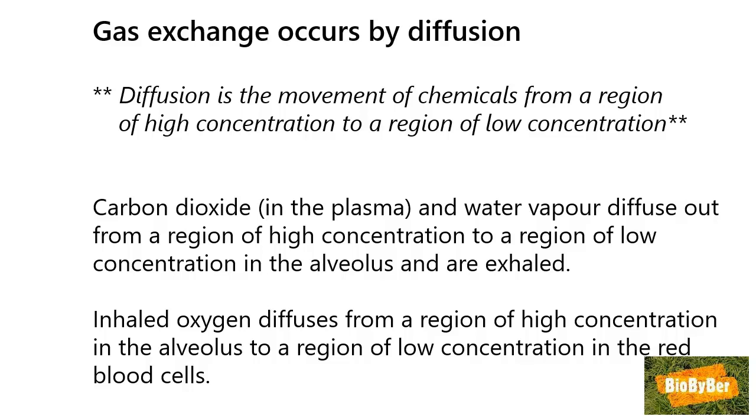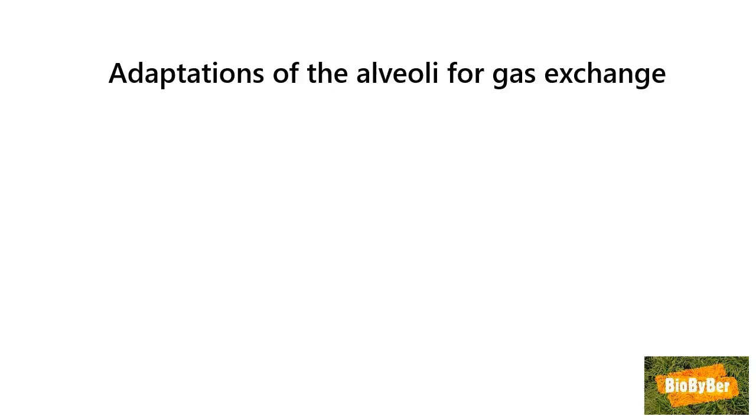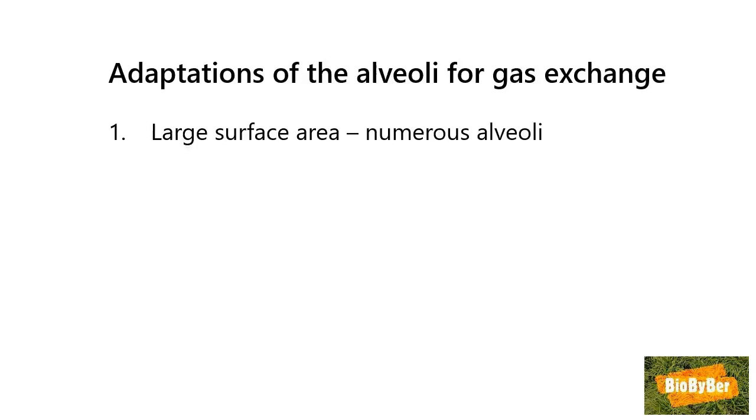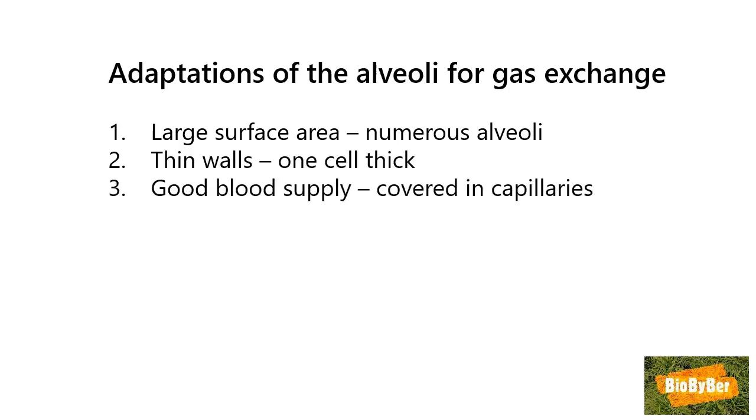What are the adaptations? What are the essential features of the alveoli for gas exchange? This is one of the objectives of the lesson. Well, the first feature is that alveoli have a large surface area. If I were to take them out of your lungs, stomp on them all and flatten them, they would take up the area of a basketball court. The numerous alveoli allow maximum diffusion of gases. The alveoli are only 1 cell thick, so gases diffuse quickly.